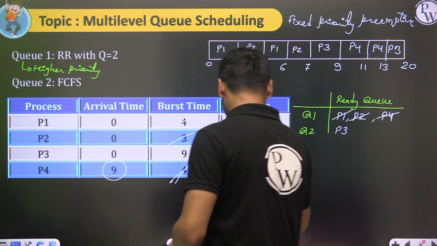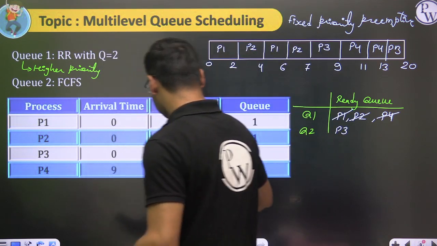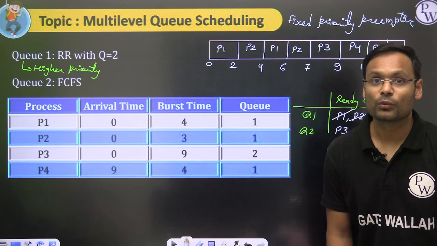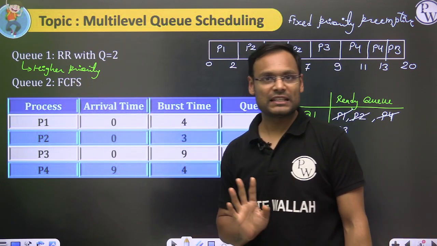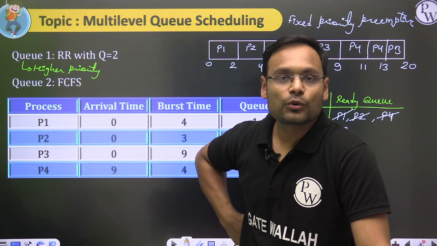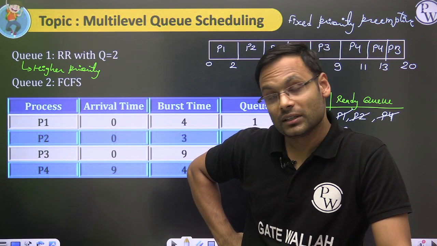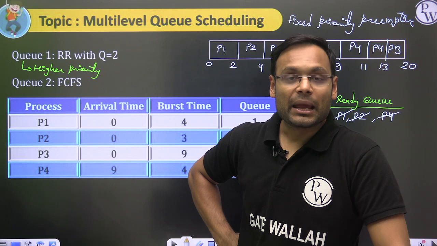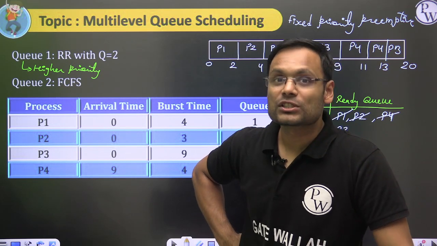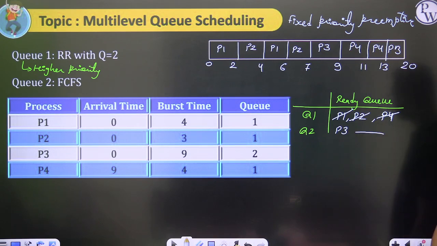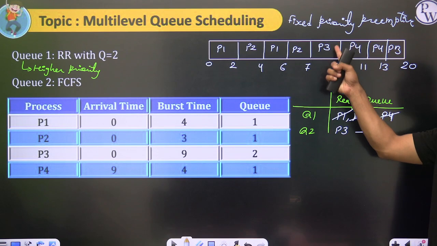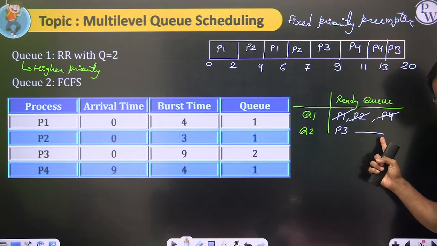Just check out quickly if any kind of issue is there. So many students get confused over here. Sir, P3 we are executing through FCFS, so there is no preemption. Yes. But am I stopping process P3 just because a new process comes in Q2?